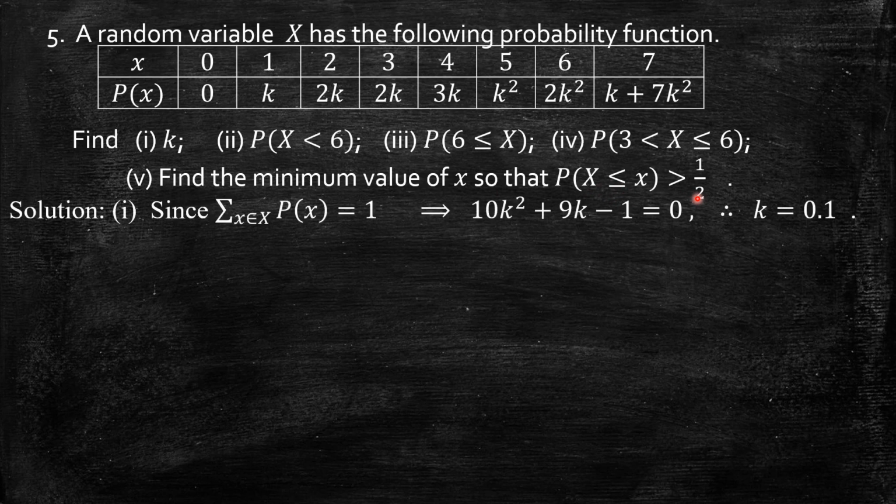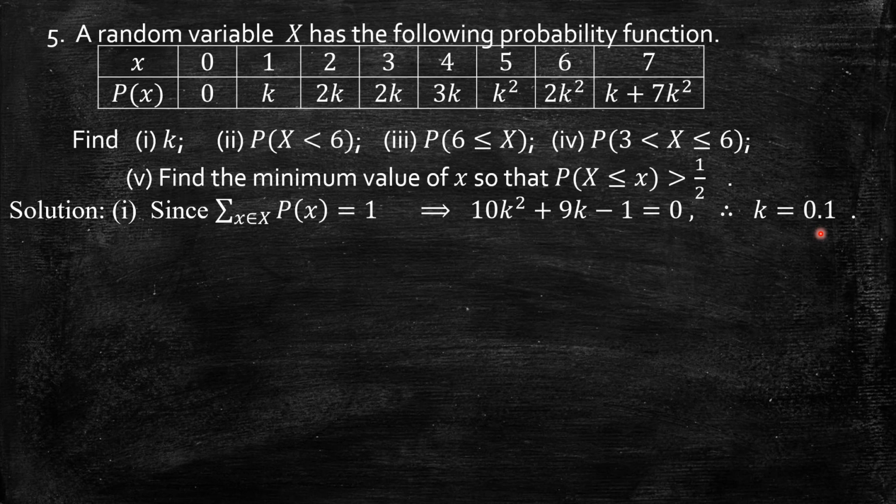So first, to find k, once again we use that same condition: the sum of the probabilities must be equal to 1. So if I add all these, we get 10k square plus 9k equal to 1, or I can say it is 10k square plus 9k minus 1 equal to 0. A quadratic equation. So we can solve, and obviously we get two roots: one is minus 1, another is 1 by 10, that is 0.1.